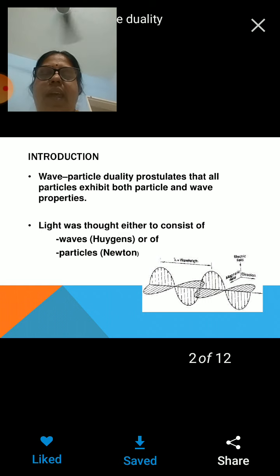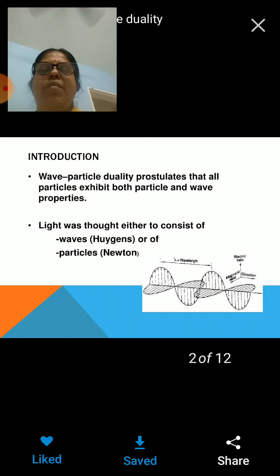In fact, light is transmitted or radiated in the form of waves. This was proposed by Huygens, but what Newton said is light also exhibits particle nature. To explain the rectilinear propagation of light, reflection and refraction phenomena, we know that the particle nature of light is sufficient to explain these phenomena.